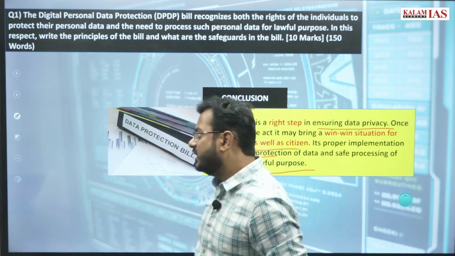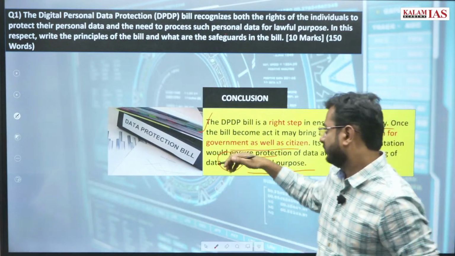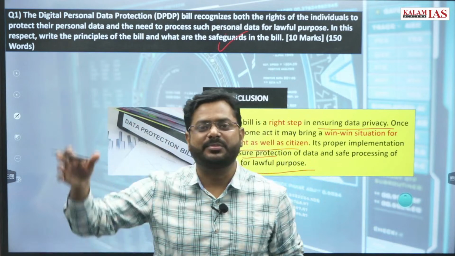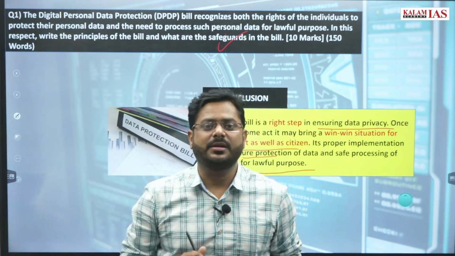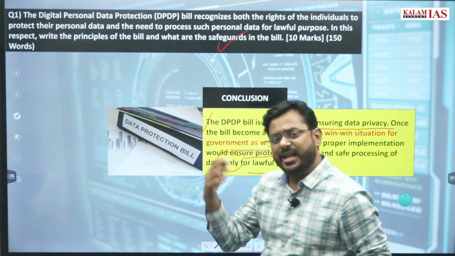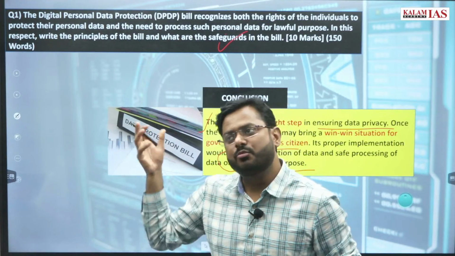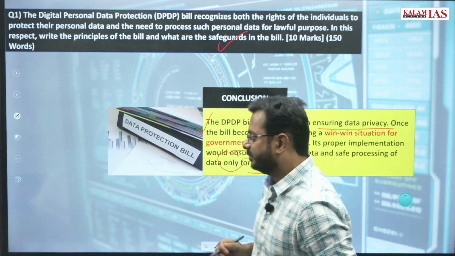So these are the concepts you should be knowing. It may be that by the time you go to give the exam, this act will have been made, so there are higher chances that a question on this can come. In any paper in GS3 also they can ask, but most likely they will be asking in GS2 itself, right?